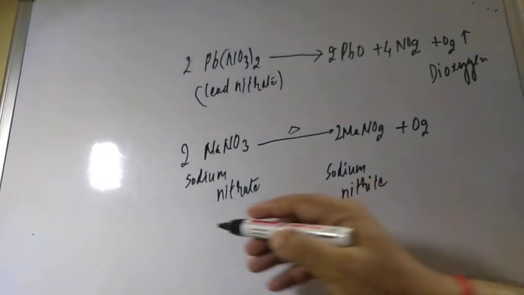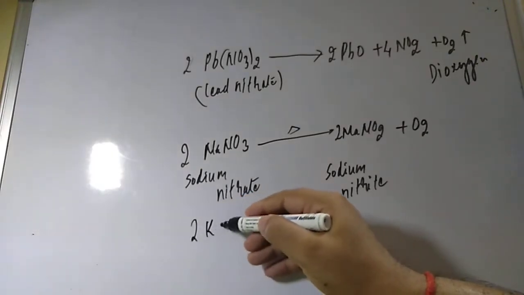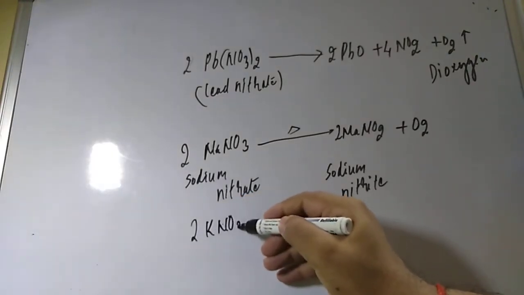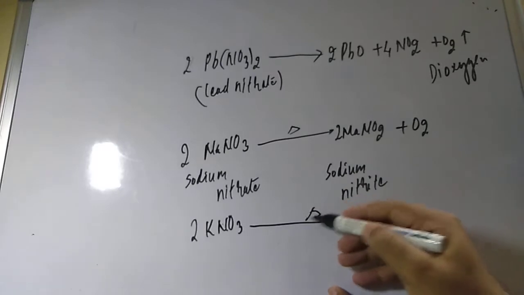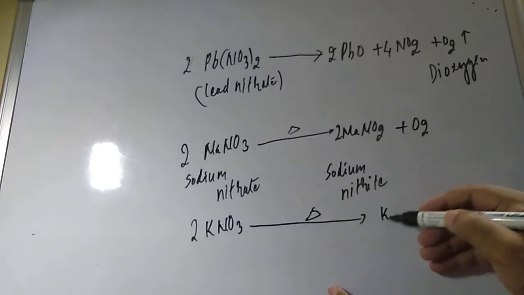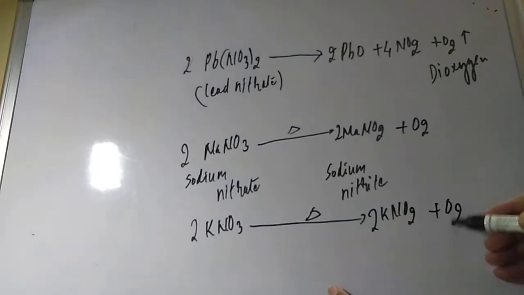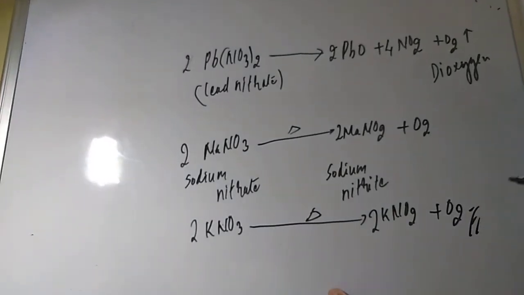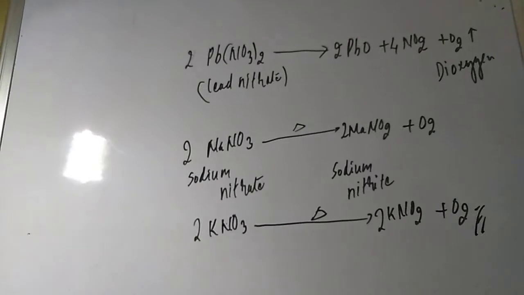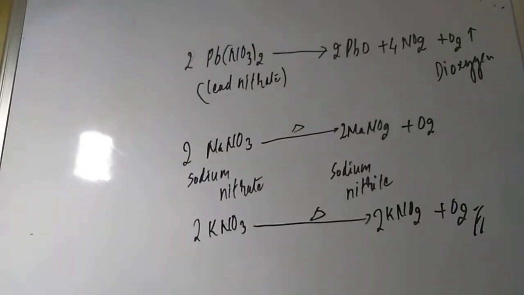Similarly, you can take potassium nitrate, KNO3, and you heat similarly. If you are heating, it will give KNO2, 2 mole, plus dioxygen also along with it. So from the nitrate also you can prepare dioxygen.